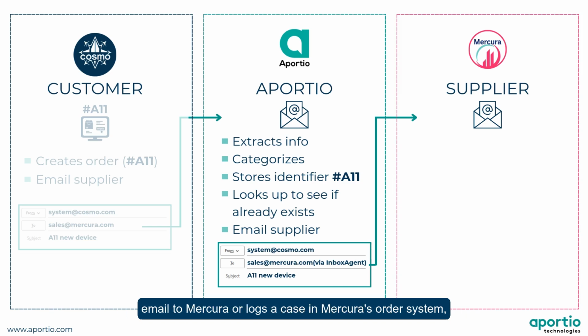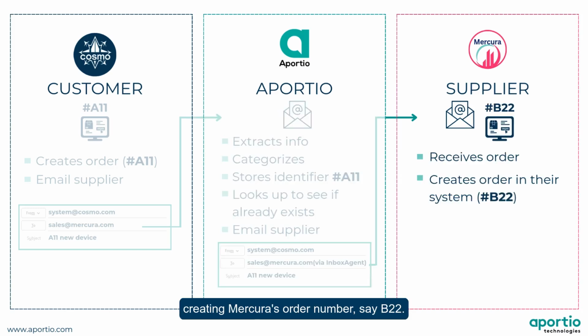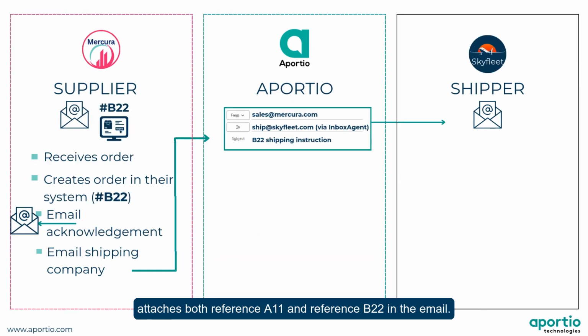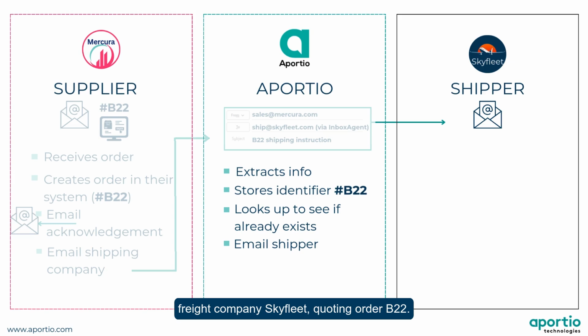Inbox Agent then sends an email to Mercura or logs a case in Mercura's order system, creating Mercura's order number, say B22. Mercura sends an acknowledgement to Cosmo via Inbox Agent, which attaches both reference A11 and reference B22 in the email. Mercura also sends shipping instructions to the freight company Skyfleet, quoting order B22.